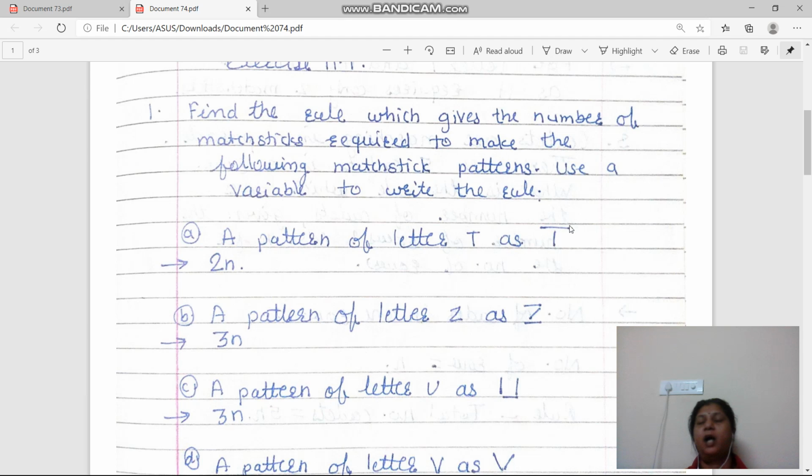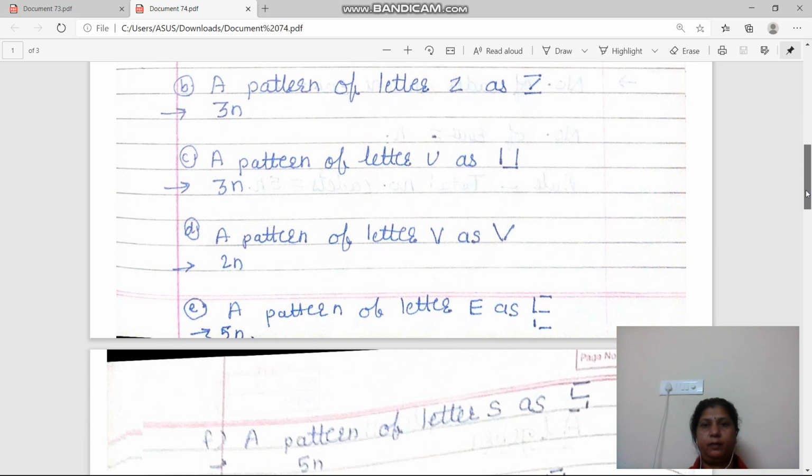Okay, so how many sticks are required? 2. So it is a 2n pattern, right? So a pattern for letter Z. So see here 1, 2 and this is 3. So the rule is 3n. Get it? Now next. A pattern for letter U. So U should not have curves. It should be like this. See 1, 2 and this is 3. So it is a 3n pattern.